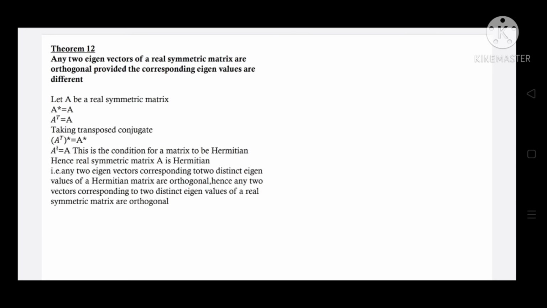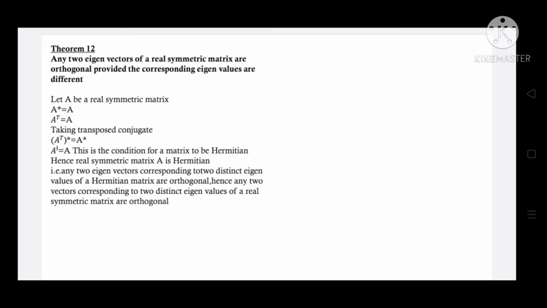Any two eigenvectors of a real symmetric matrix are orthogonal, provided the corresponding eigenvalues are different. Let A be a real symmetric matrix. Then A star is equal to A and A transpose is equal to A. On taking the transposed conjugate of equation 2, we get A Hermitian is equal to A. It is the condition for the matrix A to be Hermitian. Hence, a real symmetric matrix A is Hermitian.